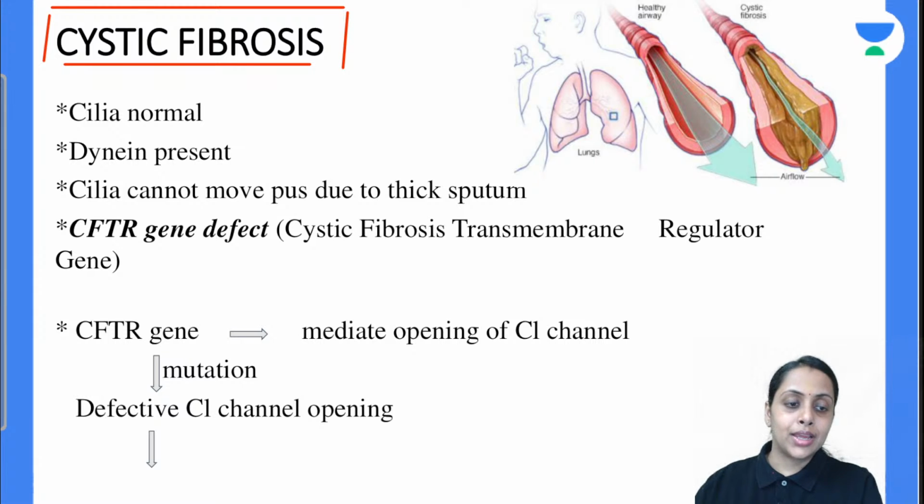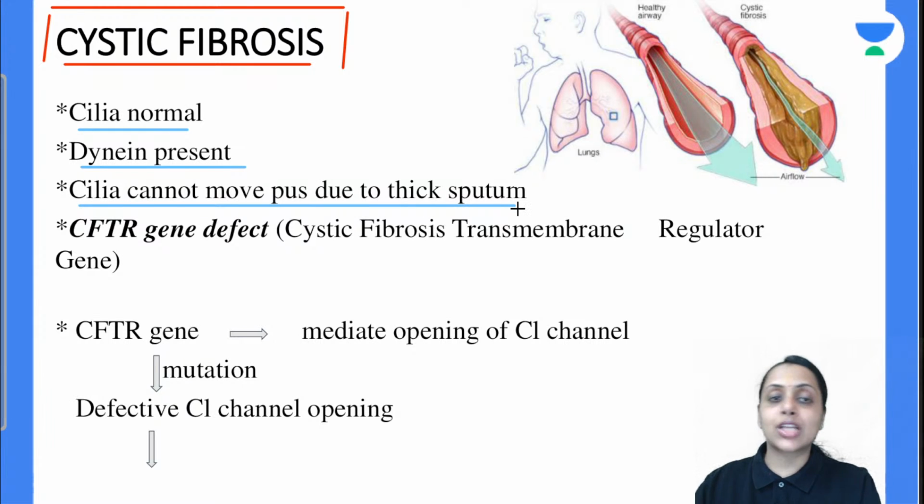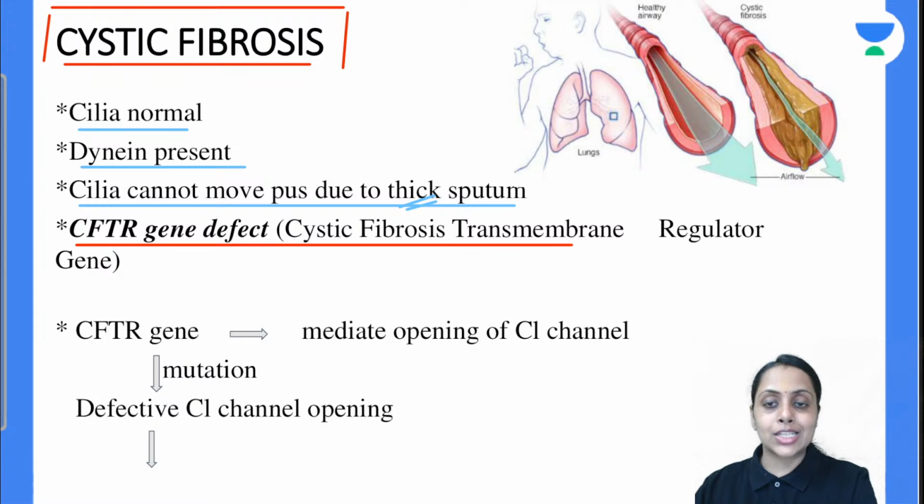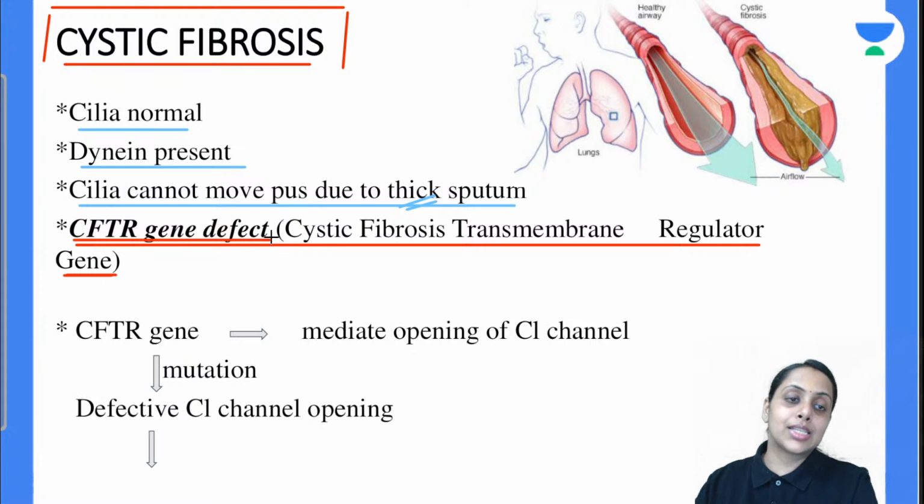क्या सिचुएशन है? यहाँ पे cilia is normal, dynein is present, but cilia cannot propel this sputum because out here the sputum are thick. Why the sputum are thick? Because out here we have this cystic fibrosis transmembrane regulator gene defect, CFTR gene defect. Cystic fibrosis transmembrane regulator gene defect की वजह से क्या होगा? Sputum is thick and that is going to cause this cystic fibrosis.